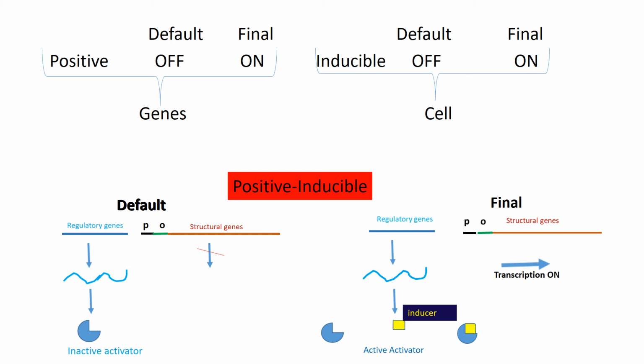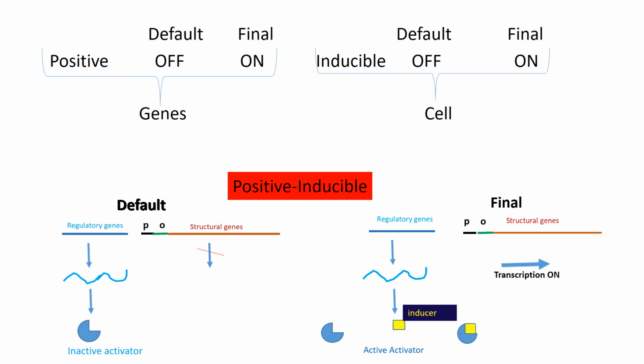In a positive inducible operon, the genes are finally in the on condition, and the cell wants the genes to be in the on condition finally. The genes are in the off condition initially because there is an inactive activator. This inactive activator will not be able to bind to the promoter, thereby the transcription is turned off.